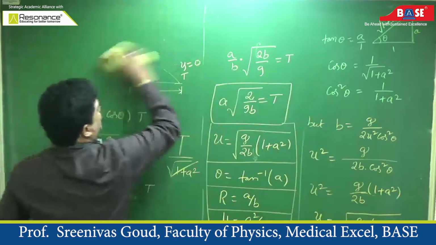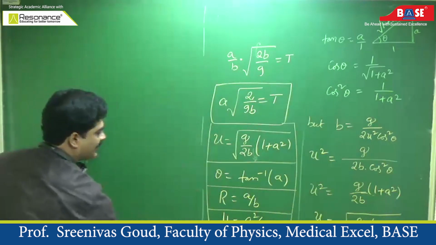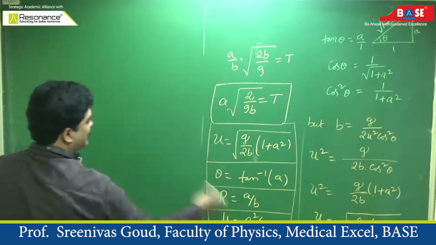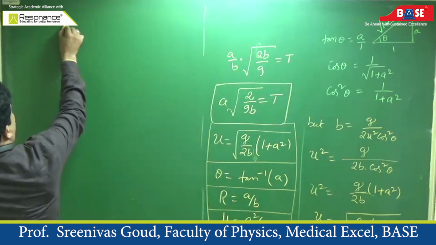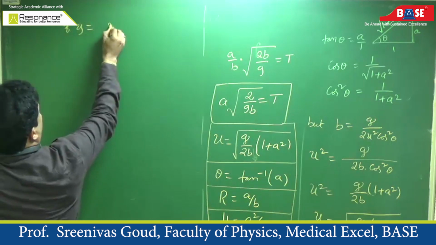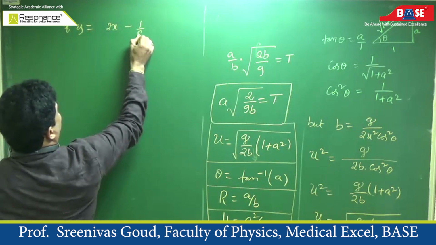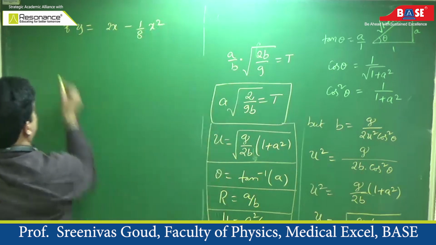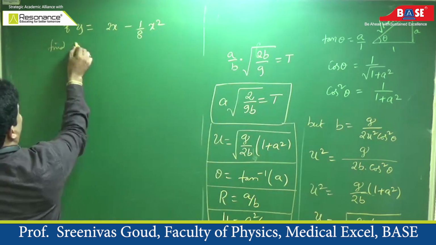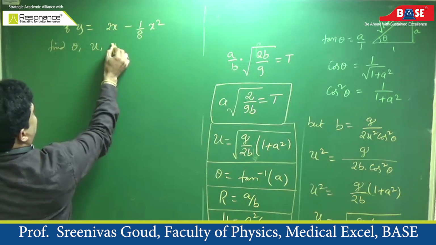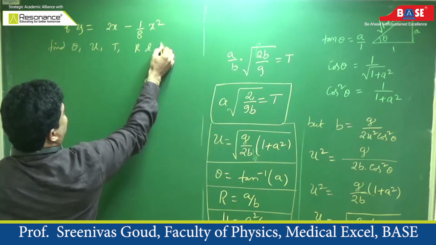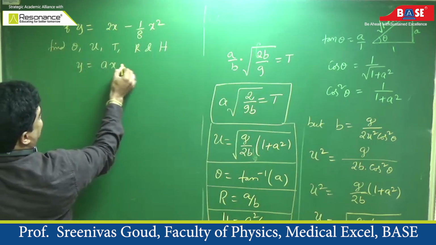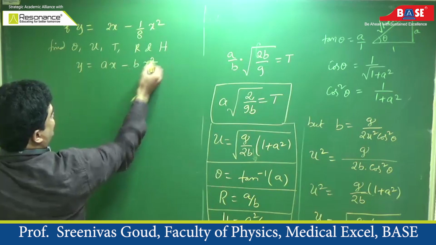I just apply this to a numerical. When a numerical is given in the entrance examination, you have to save time by using these formulas. Suppose the projectile equation is given by 2x minus 1 by 8 x square. Find all these parameters: angle of projection, initial velocity, time of flight, range and maximum height. So the given equation you compare with the standard equation ax minus bx square.